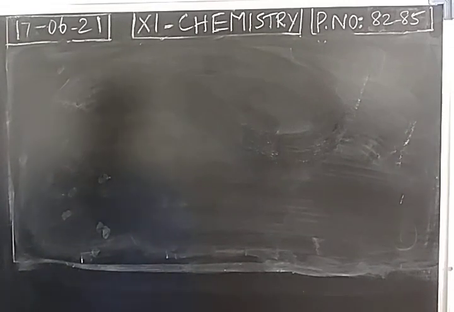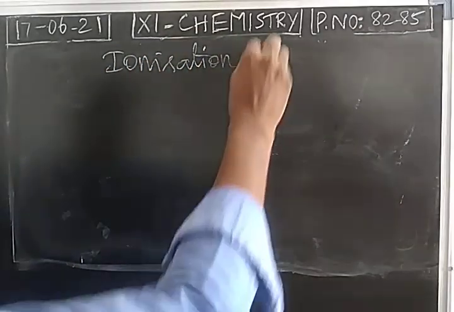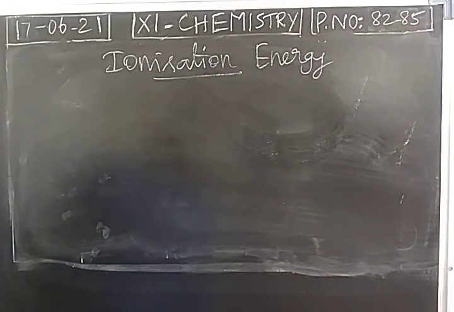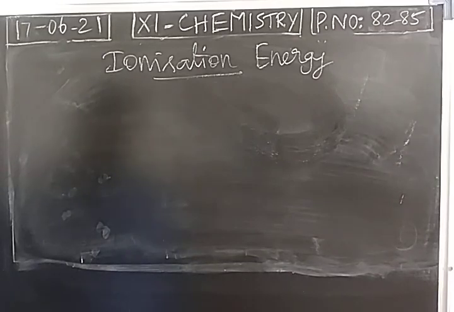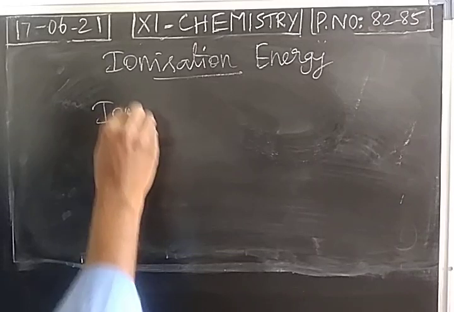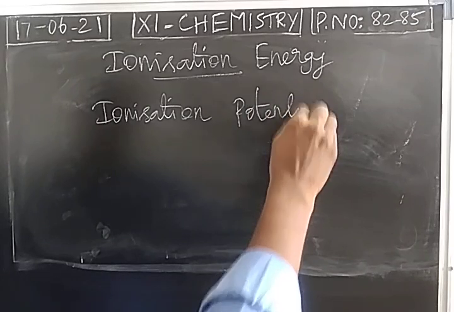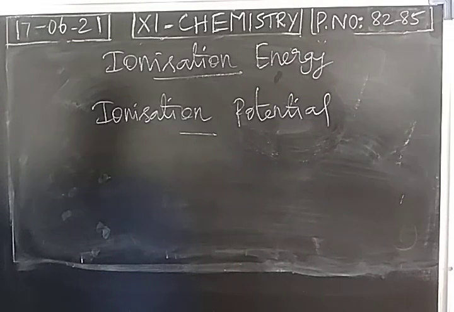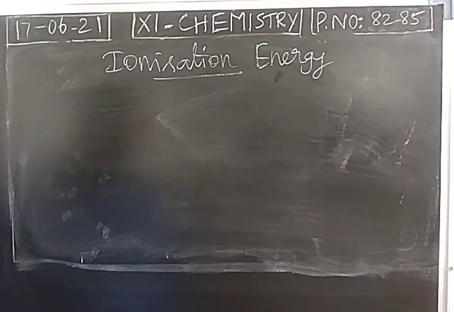Next periodic property is ionization energy. Ionization energy is also termed as ionization potential. It can also be called as ionization potential because we measure the energy in terms of potential, so that it is called ionization potential also. First, we have to know what is ionization process. The process of making an ion is called ionization.